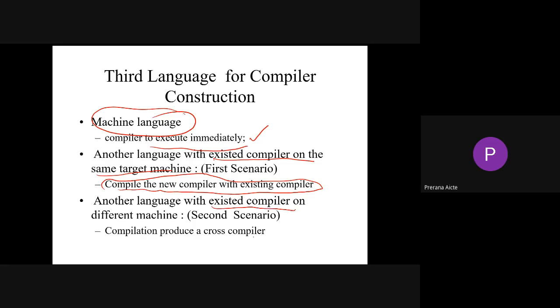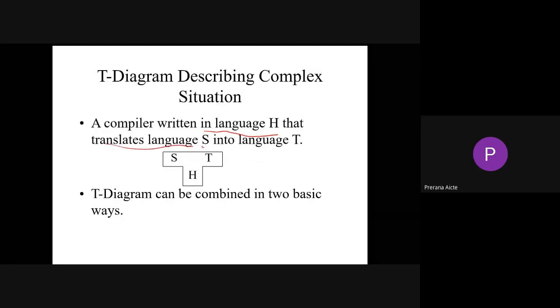That is the compilation procedure or a cross compiler. Here we need to remember this word, cross compiler. We have two compilers, which can work with a third compiler, called a cross compiler. See here, a compiler written in language H that translates language S into language T is called a cross compiler.